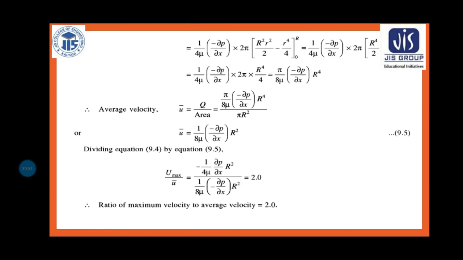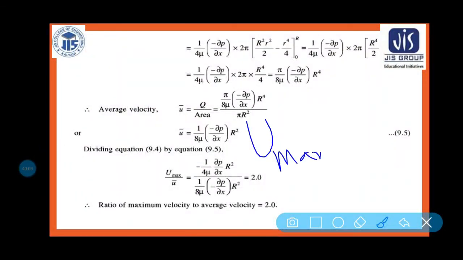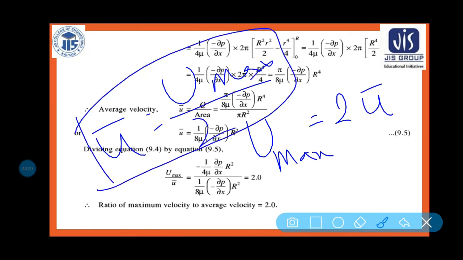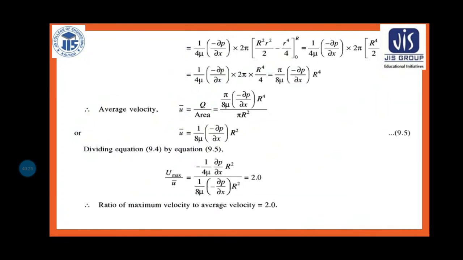Or: for the flow of viscous fluid through a circular pipe, show the ratio of maximum velocity to the average velocity. It is also needed when you are solving numericals. So u max is equal to 2 into u bar, or u bar is equal to u max divided by 2. Remember this equation always, as it is needed when you are solving numericals.